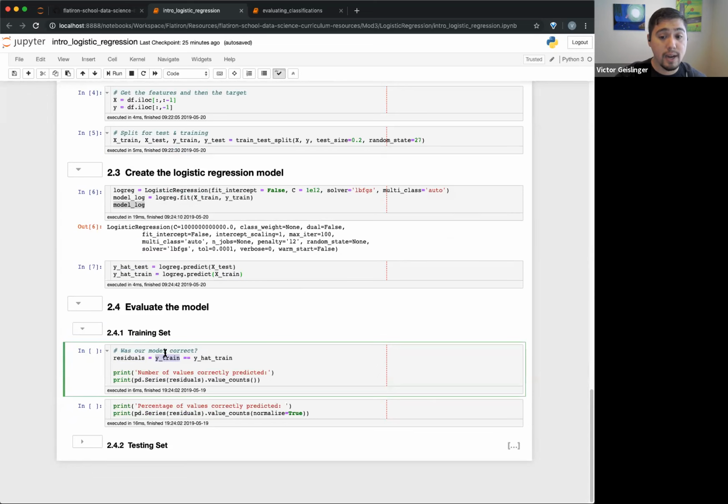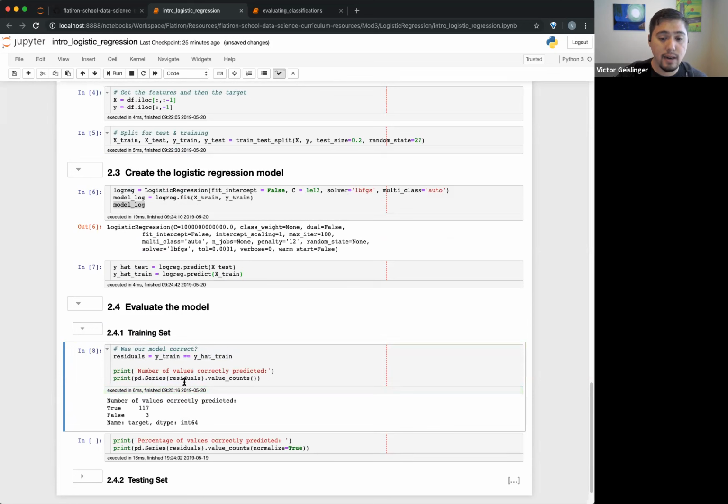we want to see, did the y train actually fit with our y hat train. So y hat train is what it predicted to be, either 0, 1, or 2, and y train is what they actually should be. So we want to see how well it fits. And you can see here, in this case, we're just seeing the number of values correct. How many were true? It turns out of the 120 that we had, which was 80% of the data, 117 were accurately identified. Only 3 were false in this case.